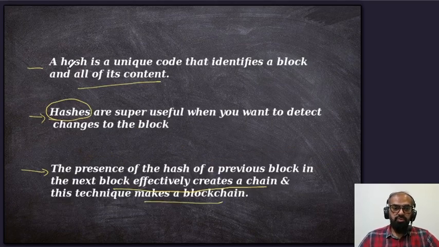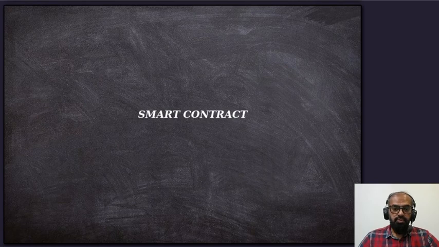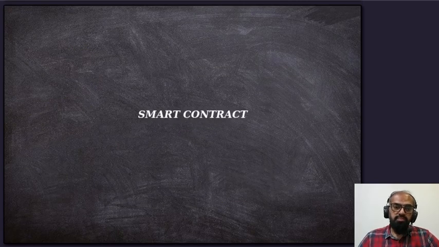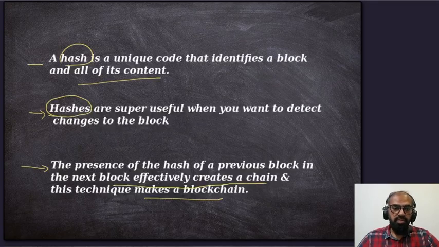So that's where hashes are very crucial. So now let's talk about the smart contract. So this is the architecture.